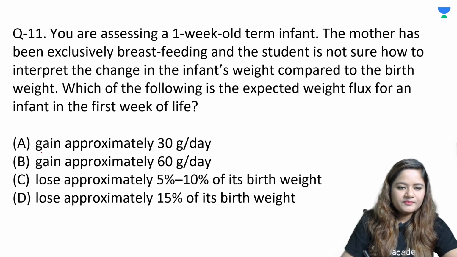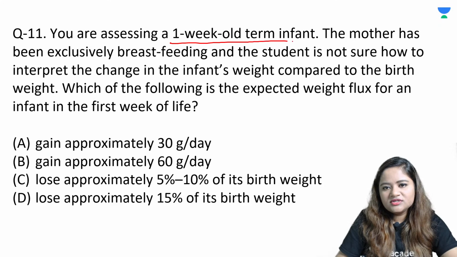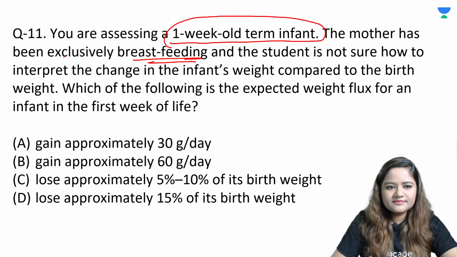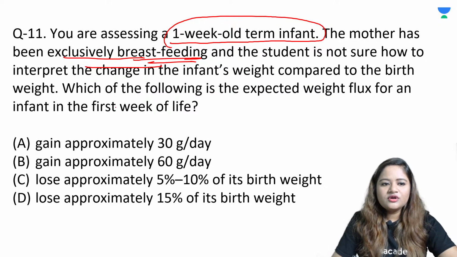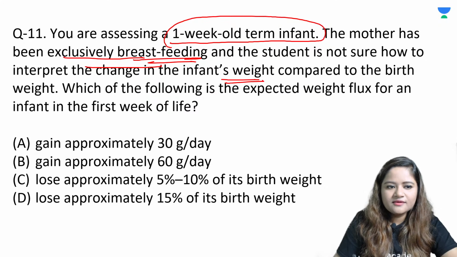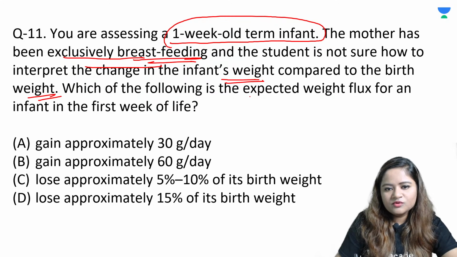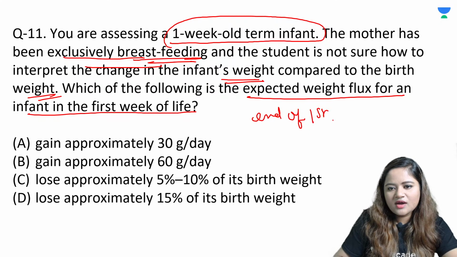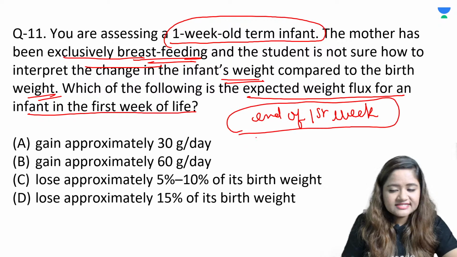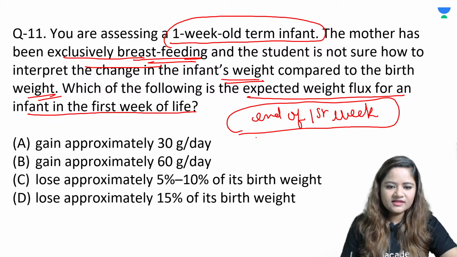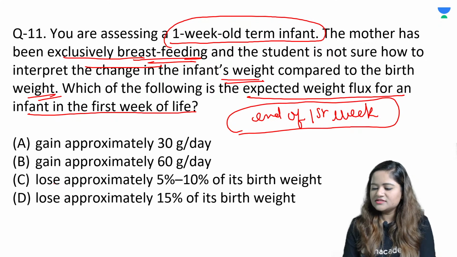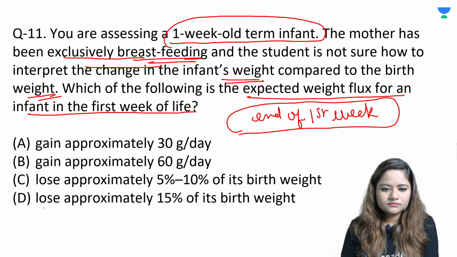So question number 11, you are assessing a 1 week old term baby. The mother has been exclusively breastfeeding. The baby is exclusively breastfed and you're not sure how to interpret the change in the infant's weight compared to the birth weight. So what is the most expected weight change that you will find in the baby? That is what the question is trying to ask you. One classical thing happens at the end of the first week of an exclusively breastfed healthy infant also. So what is that one thing that happens? Just read out the options A, B, C, and D and tell me the right answer.